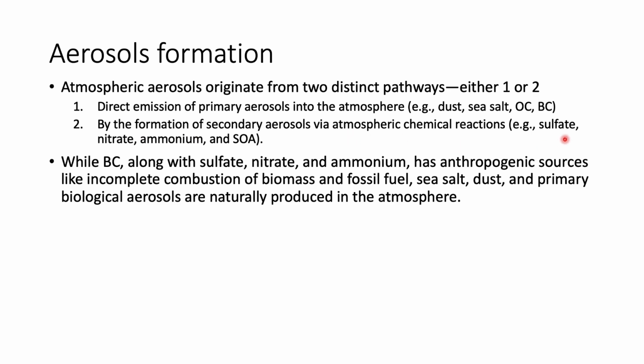These reactions include reactions of sulfates, nitrate, ammonium and SOA. While the black carbon along with the sulfate, nitrate and ammonium has anthropogenic sources, that means human produced sources like incomplete combustion of biomass and biofossil fuel, sea salt, dust and primary biological aerosols are naturally produced in the atmosphere.